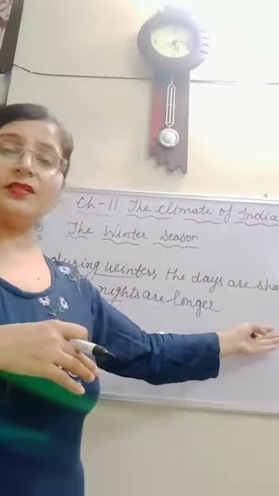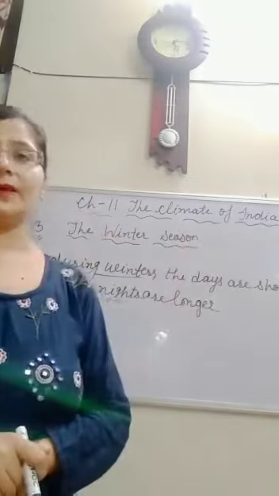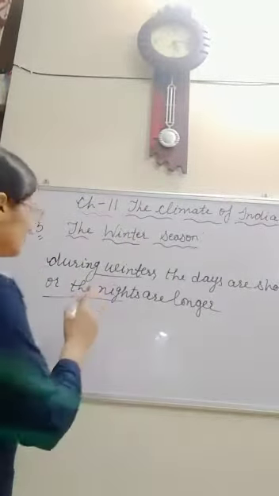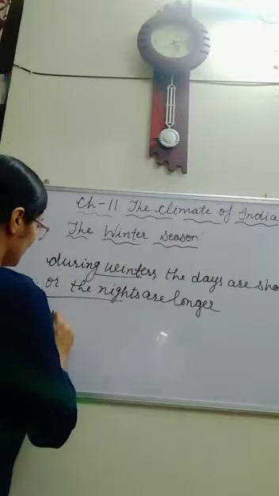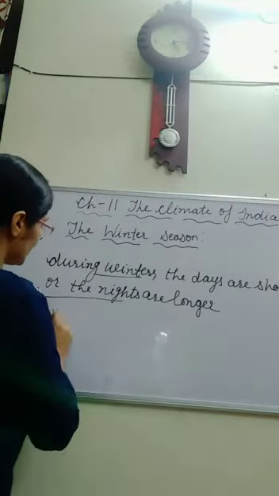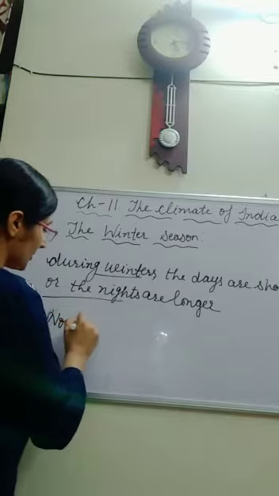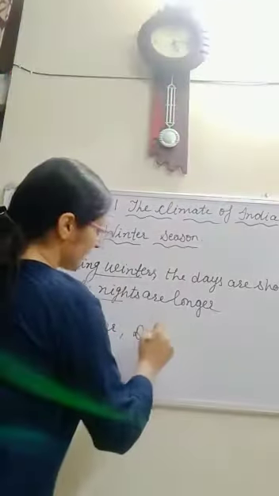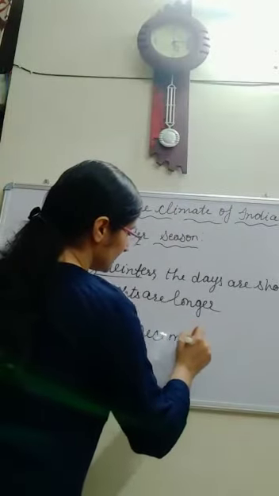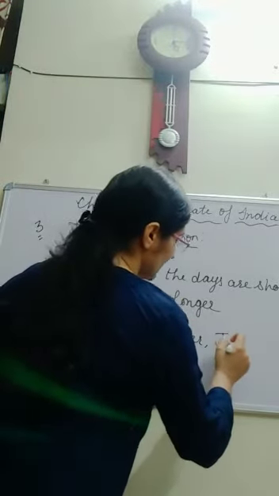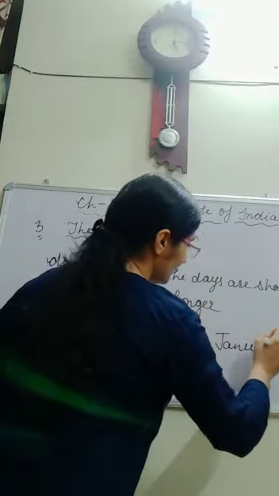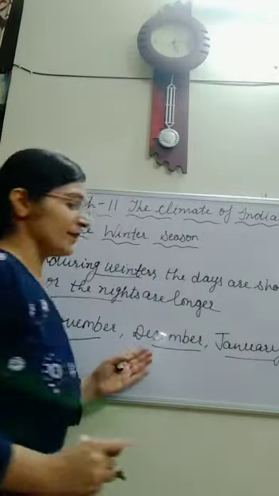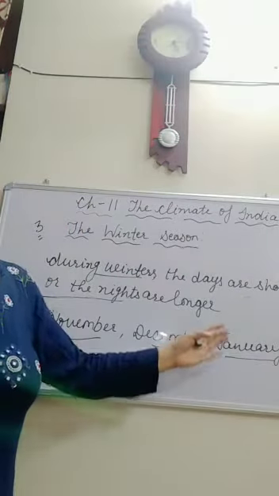So dear children, what are the winter months in India? The winter season lasts from November. The main winter months are November, December, and January.